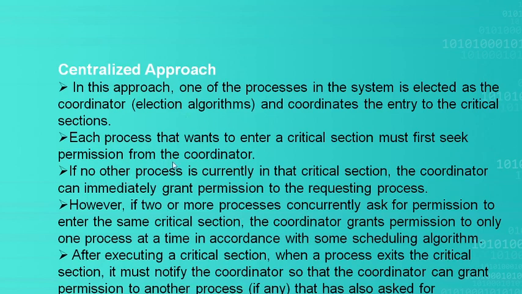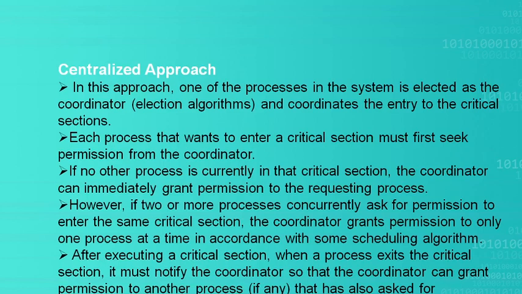So no other process can enter into the critical section where the permission is not granted by the coordinator. The coordinator will give permission if no other process is currently running in the critical section. Then the coordinator will immediately grant the permission to the requesting process. P1 will be granted permission if no process is already using that critical section. It is simple: if the resource is free, it will be granted.